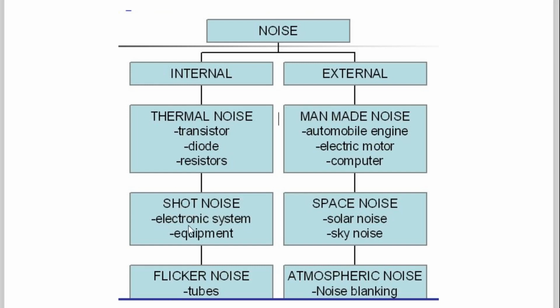Then shot noise, in electronic systems and equipment. As I told you, in a CRO, cathode ray tube, there is random arrival of the electrons, sudden arrival of the electron. Then flicker noise in the tubes. In the second lecture, I told you about flickering noise. When you are watching TV, sometimes the television screen flickers. Television screen flickers means what happens? The entire screen is repeated 4 or 5 times or 6 or 7 times in 1 second. Therefore, you say that the television screen is flickering.